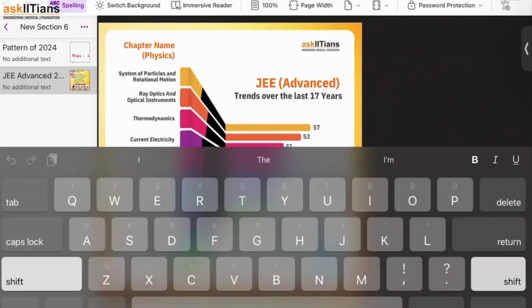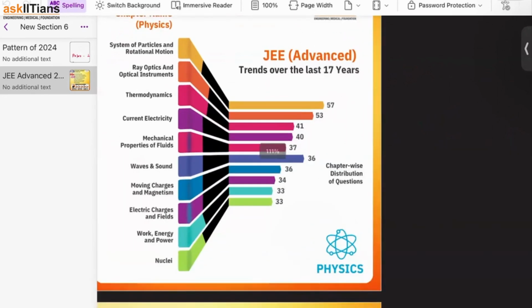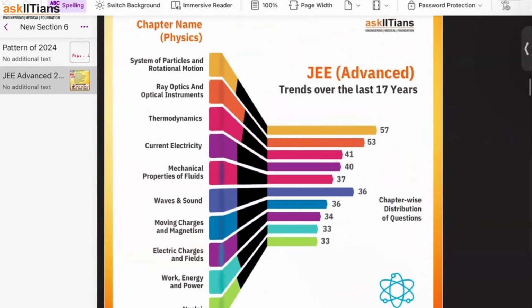Now the next important aspect comes, which you have to understand as very important. I'll ask support to share this PDF with you guys as well. So you understand this. From here you get the pattern of what the distribution of physics questions has been in the last 15-17 years. So you see that mechanics is a major portion of physics. They are asking a lot of questions from mechanics. 57 questions have been asked in the last 17 years from mechanics only.